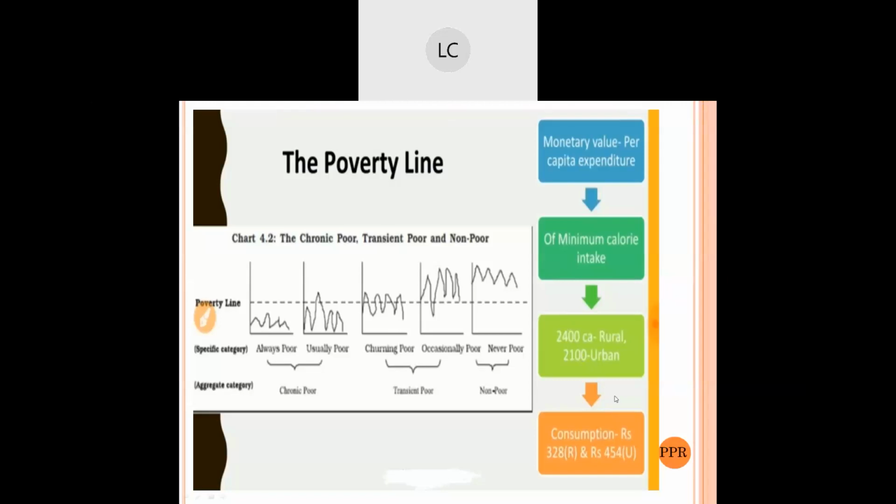Based on this, in the year 2009-10 the poverty line was defined for rural areas as consumption worth rupees 673 per person a month, that is, on the basis of the expenditure made, rupees 673 per person a month, and for urban areas 860 rupees.